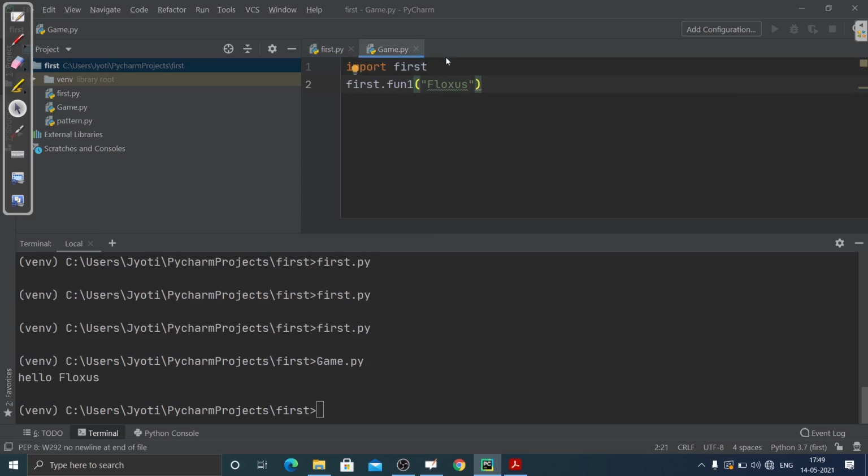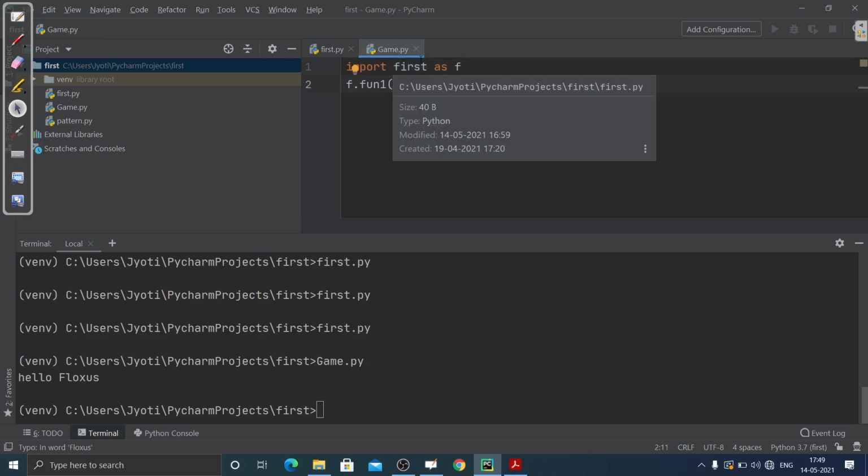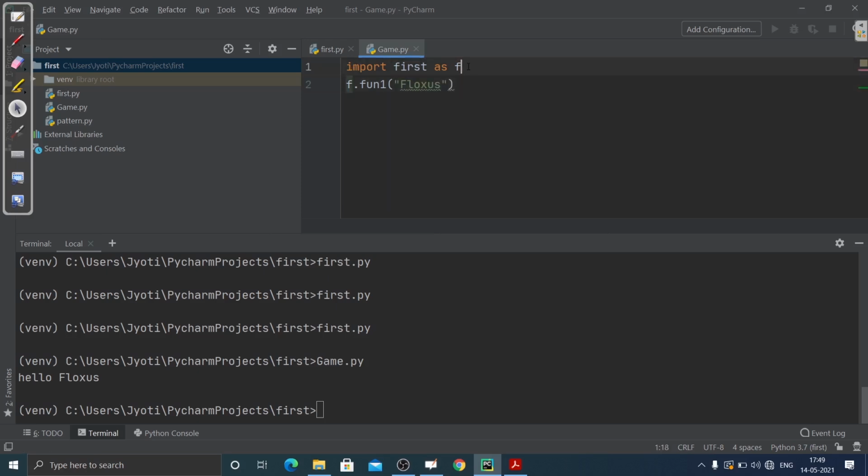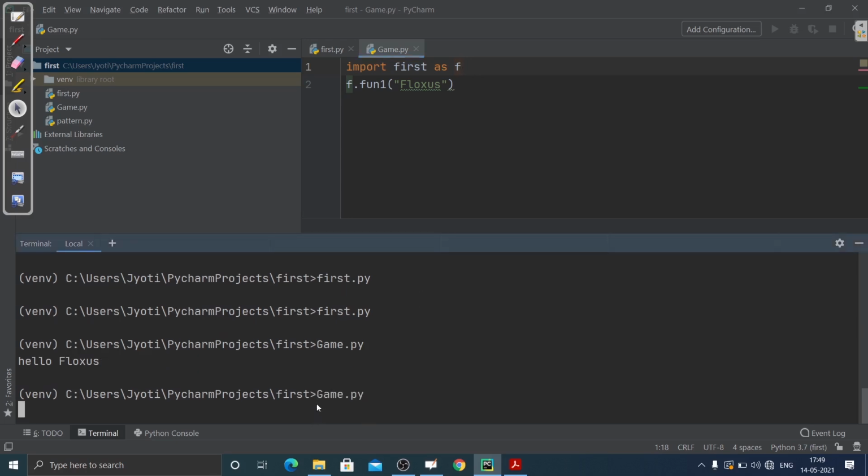Also, you can rename it. Let me rename it as f. So I can just use it like this, f.fun1. In place of first, the module name, I can use f as the new name of this module, and you can see it will work the same.